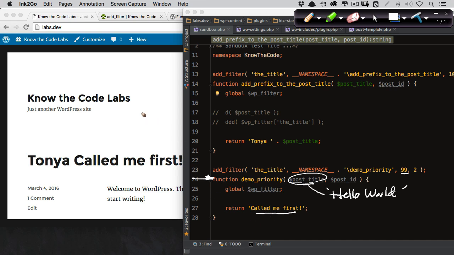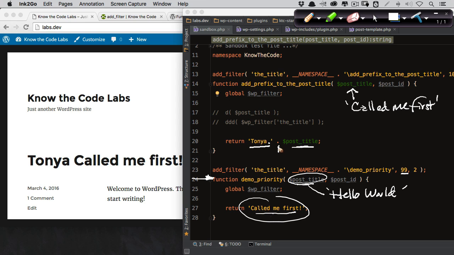Then it comes and it loops back around. Now this one comes in right there, and it has this in it. I changed it. Call me first. And then I took this right there and I just prefixed it with Tanya space.